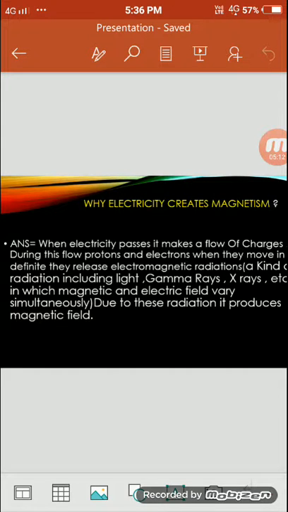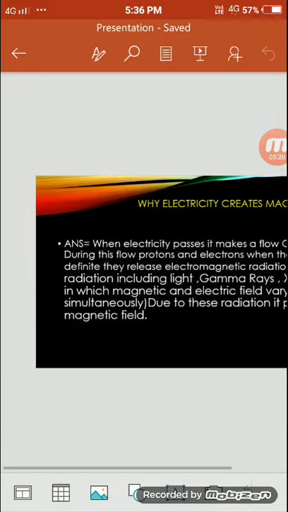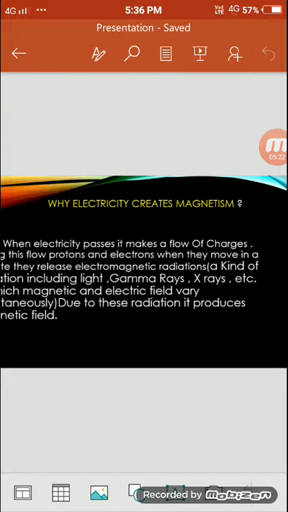Now, let me explain this theory. Why does electricity create magnetism? Suppose you take an electric wire and electricity passes through it. While the electricity passes, it produces electromagnetic radiation around it.